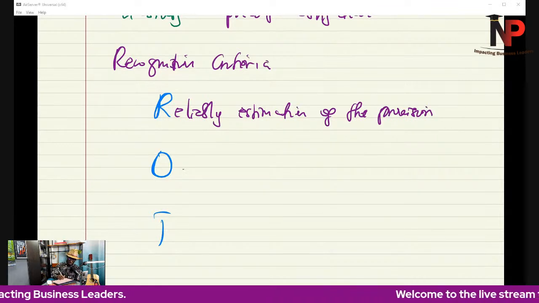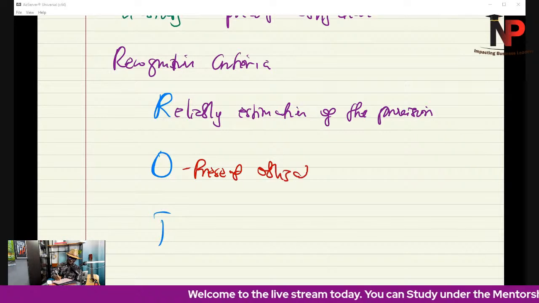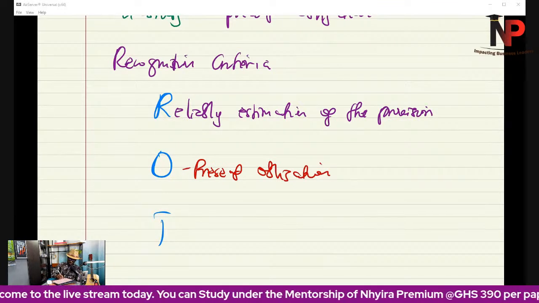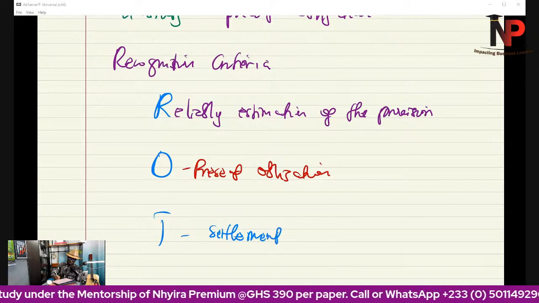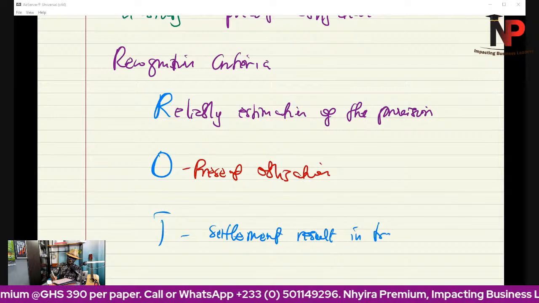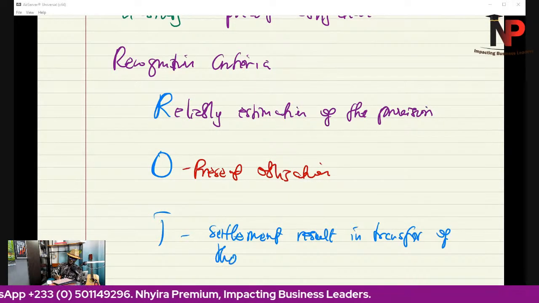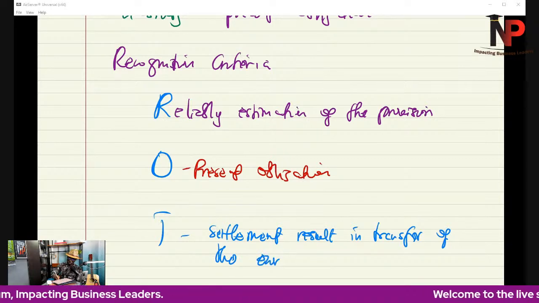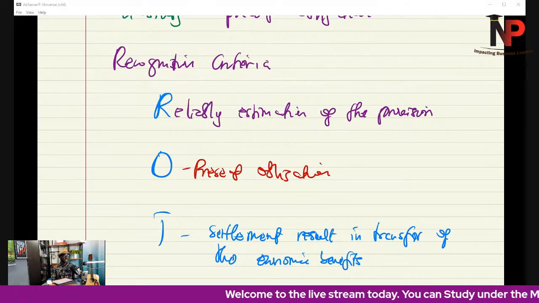O means that there has to be a present obligation. T means transfer: the settlement will result in transfer of the economic benefits of the entity.